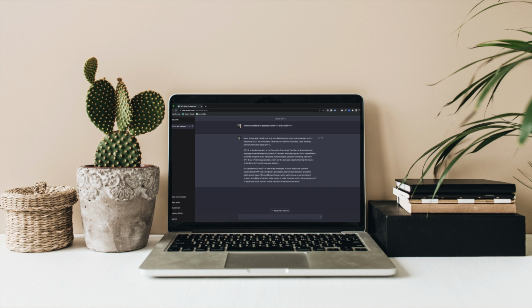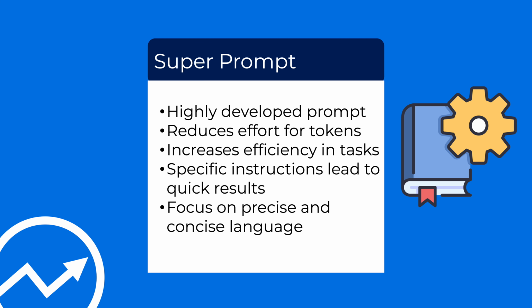Let's dive right in. So what exactly does the super prompt do? The super prompt was developed by the author Quicksilver and allows users to create custom programs or specialized prompts. The idea is to solve various problems using these prompts. It's incredibly versatile and reduces the effort required for generating tokens. This enables users to perform repetitive tasks like programming or writing much more efficiently and in less time.